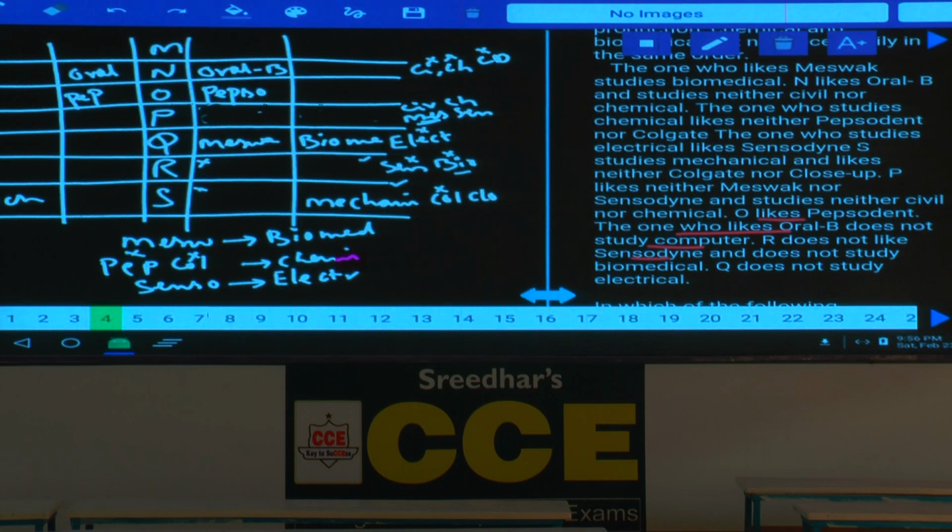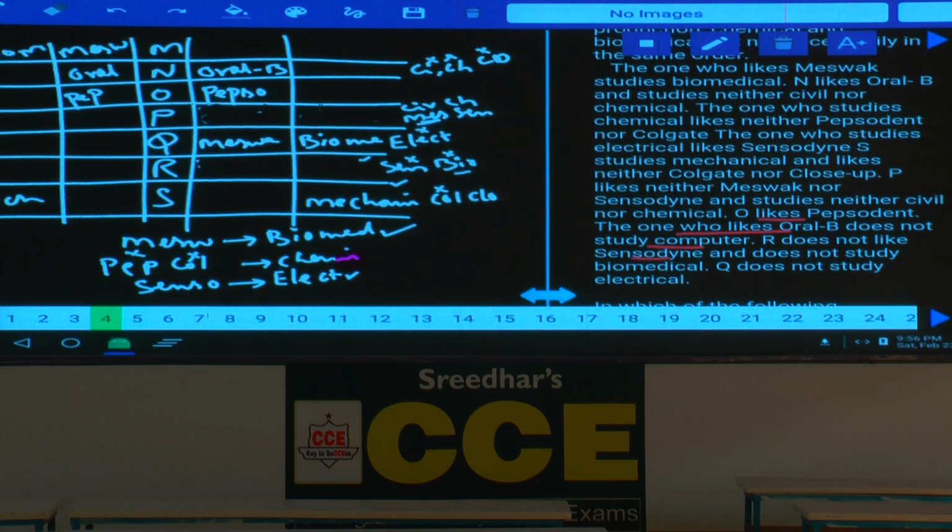Then coming to M. Now this is again Meswak, this can be the second possibility and biomedical can be at this place. Clear now? Biomedical at this place. As there are 2 possibilities, I have represented these 2 possibilities like this. Then next one. Meswak and biomedical we have done with this, and Sensodyne and electrical.